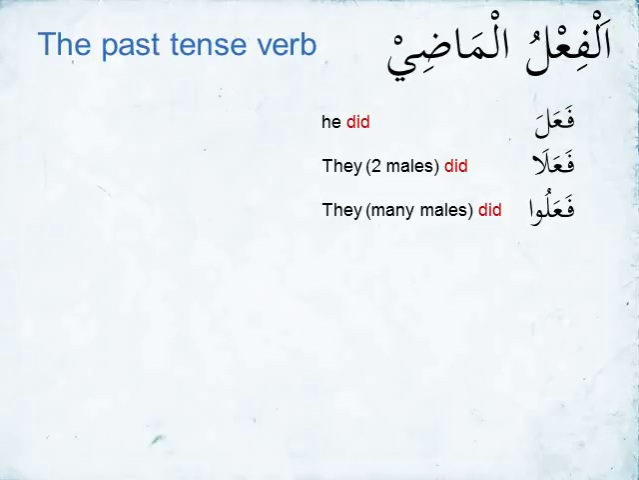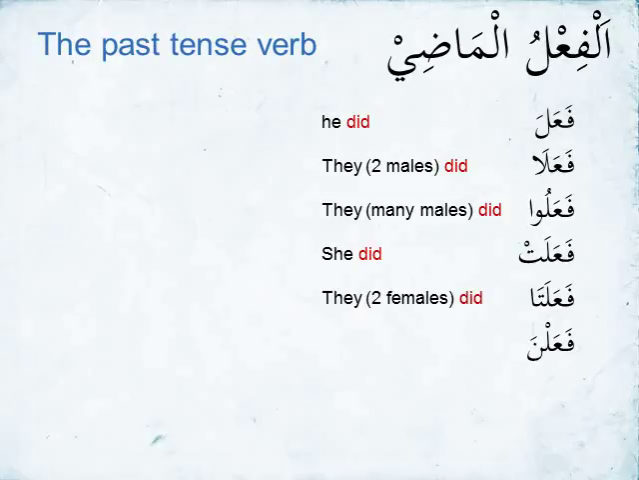Now from the he, we're going to move to the feminine side, to the she. She did in Arabic is going to be fa'alat. Then we have the next one, fa'alata. Fa'alata means they two females did. Next one, fa'alna. Fa'alna means they many females did. They three plus females did. So the first 6 verbs in the scale are فعل, فعلا, فعلوا, فعلت, فعلتا, فعلنا.